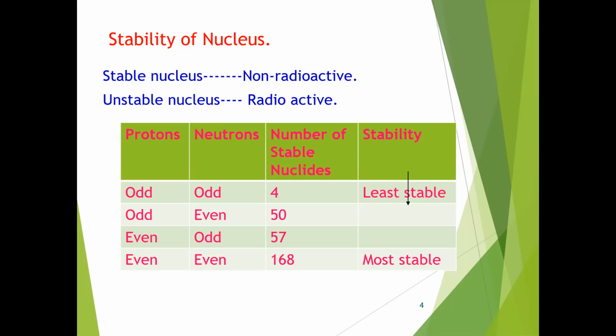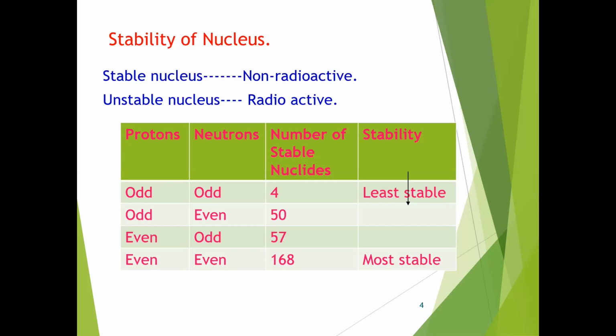Such atoms are called radioactive substances. We also observe that based on the neutron to proton ratio, if the neutron to proton ratio is 1, then those atoms are stable.